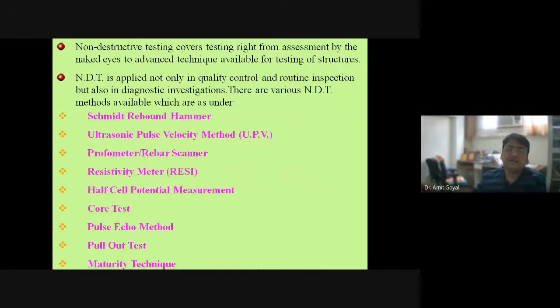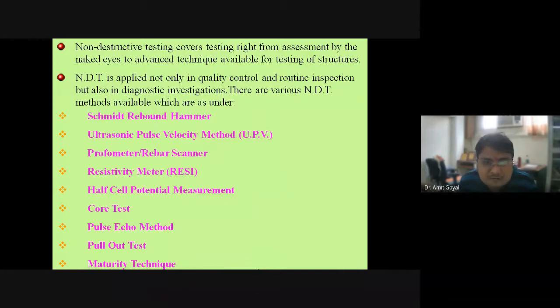So there are many equipments in non-destructive testing available with us. The widely known non-destructive testing equipment is the rebound hammer. Many of our engineering colleges and many of our polytechnics have a rebound hammer.